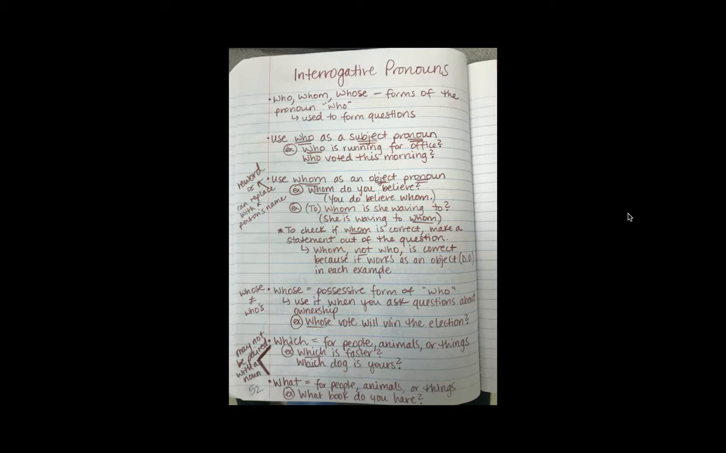Running is your verb. Remember, we find subject plus verb. So subject is who. We could replace someone's name with that. Mrs. Hurst is running for office, and turn that into a statement or even keep it a question. And we know that that's a subject pronoun because we can replace it with a person's name or something else, and it's the subject of the sentence. It's who's doing the verb. Okay? Also another example, who voted this morning? So those will always be used before your verb.